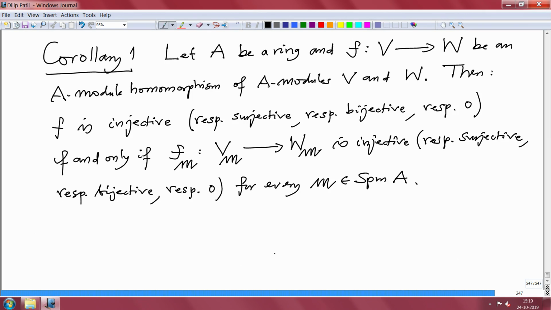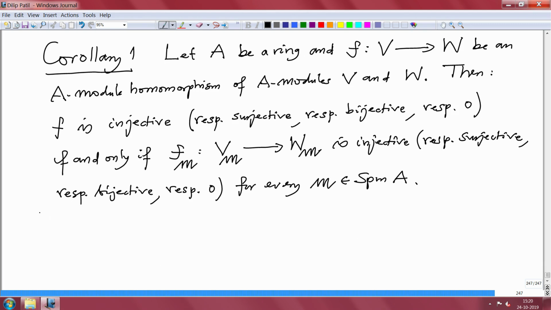So, there are 4 statements, if you like, combined in this statement. So, I will read. F is injective if and only if F localized at M is injective for every maximal ideal, or F is surjective if and only if F localized at M is surjective for every maximal ideal, or F is bijective if and only if F localized at M is bijective for every maximal ideal, or F equal to 0 homomorphism if and only if F localized at M is the 0 homomorphism for every maximal ideal of A. So, let us prove.